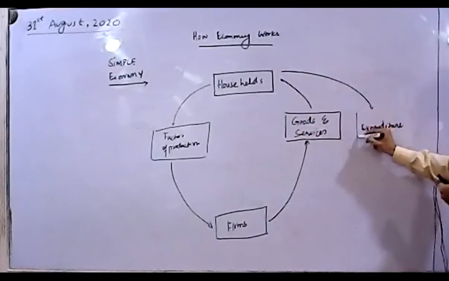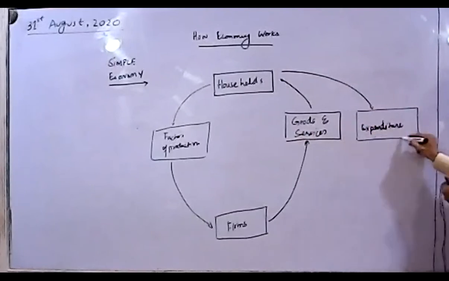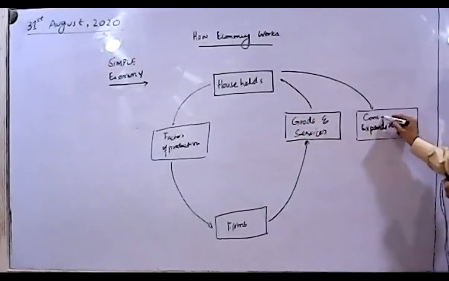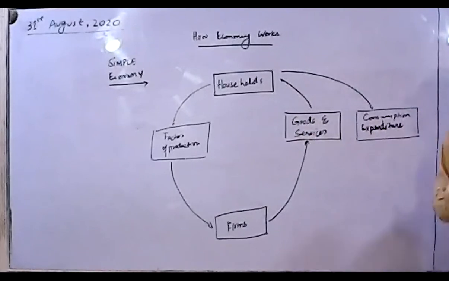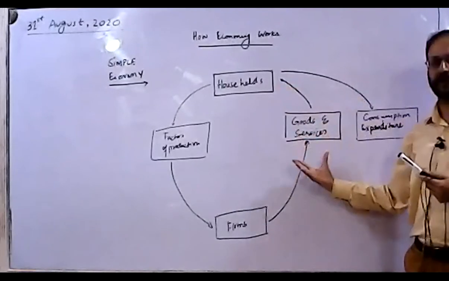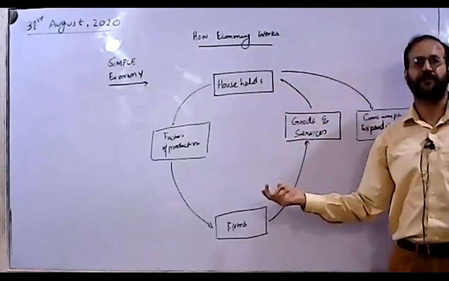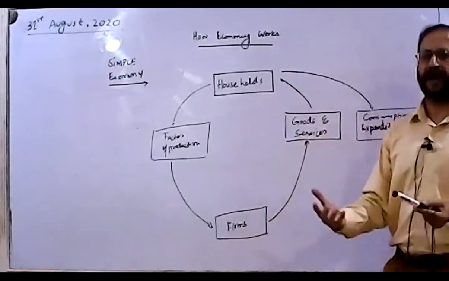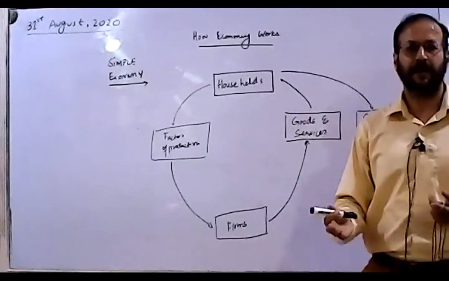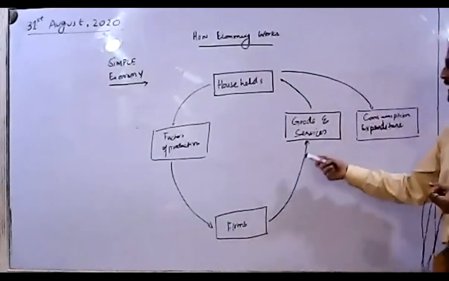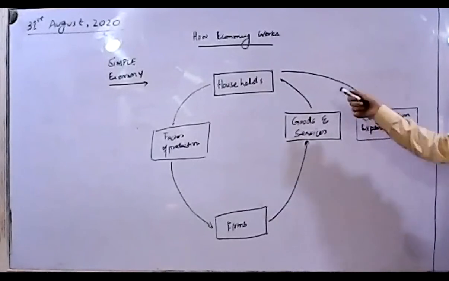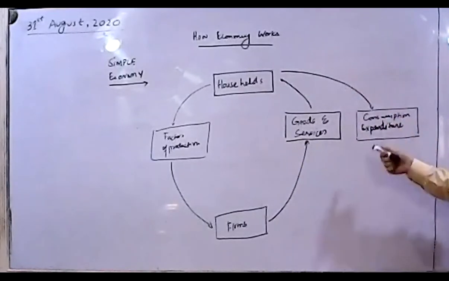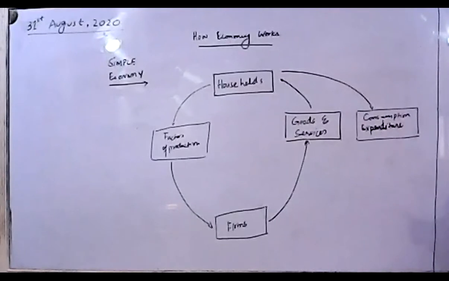These expenditures are usually known as consumption or consumer expenditures. Like the households, they are going to pay for the goods. This is what we all do in our daily life. We find the goods and services in the market, which are provided by the firms, and we are paying for that. That paying of the goods and services by the household is known as consumption expenditure or consumer expenditure.